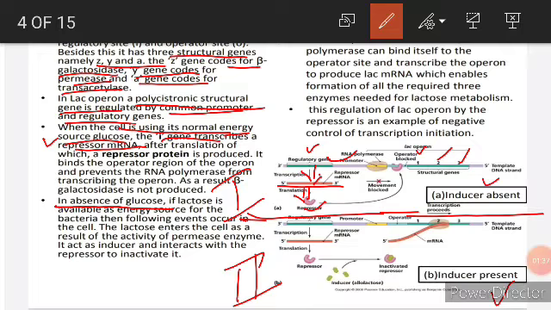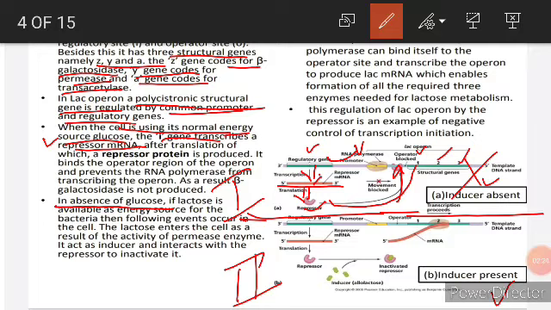Then what will happen here? This repressor protein will go and bind with the operator sequence. Now since the operator sequence is bound by the repressor protein, what will happen? The DNA-dependent RNA polymerase cannot read the operator sequence, and since it cannot read the operator sequence, it cannot operate the Z, Y and A genes. So there is no transcription for the Z, Y and A genes, and there won't be any formation of beta-galactosidase, permease and transacetylase in a very huge concentration.